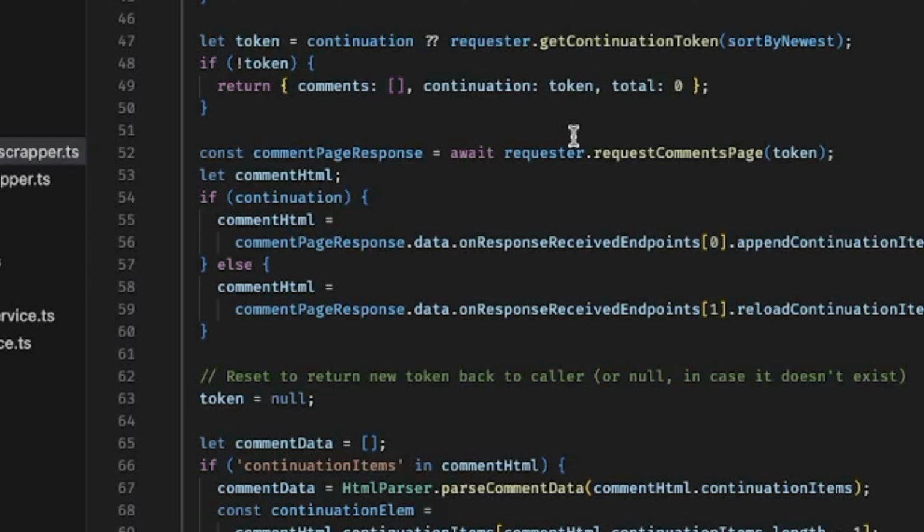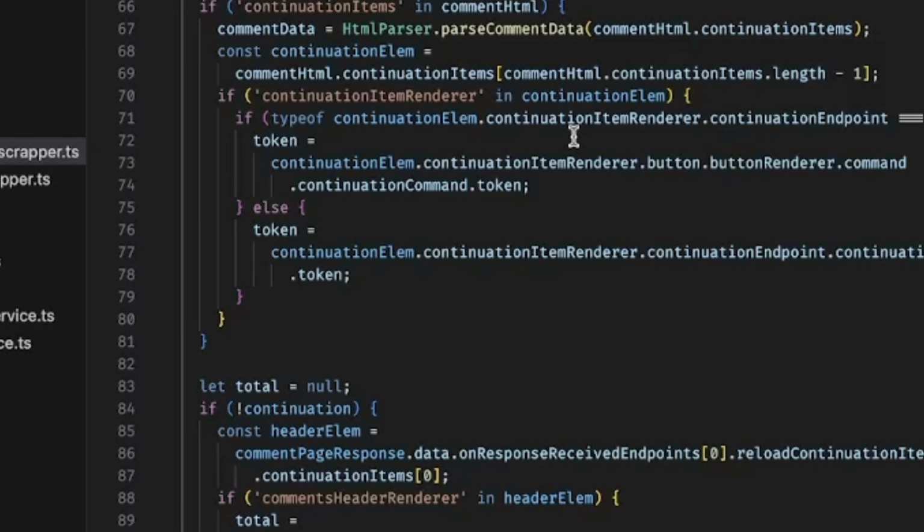We must get the continuation token so that we can paginate and get the data later, until the continuation token becomes null or undefined. So that's the way to get a comment. Then there's a bunch of logic to parse the data, clean and transform it into a readable format, and then we return the comments, a total, and the continuation token.